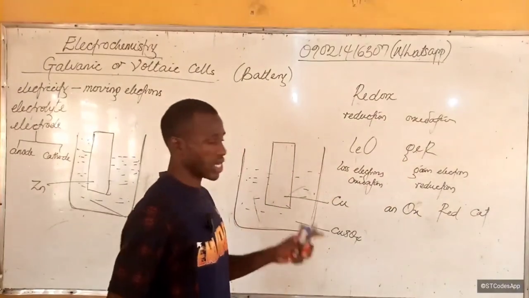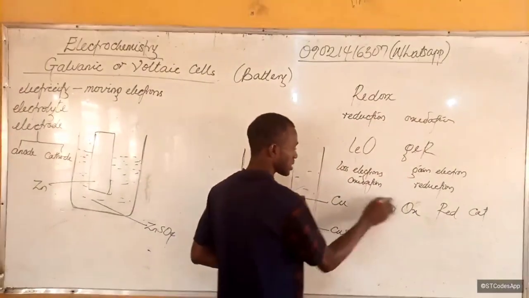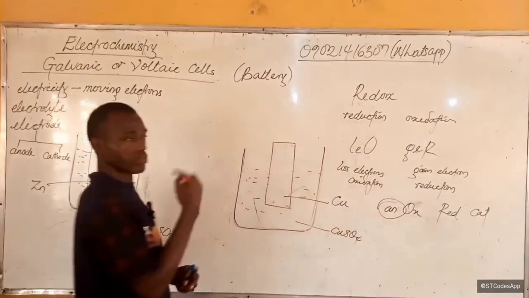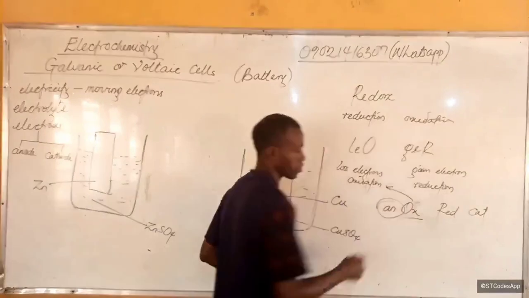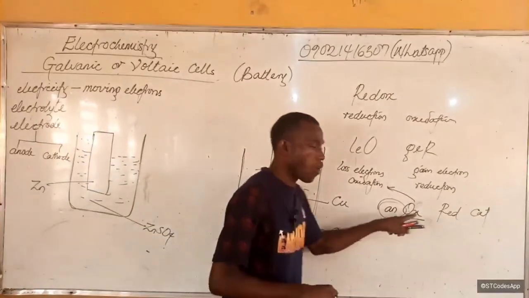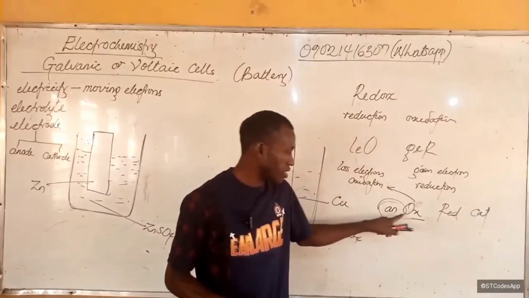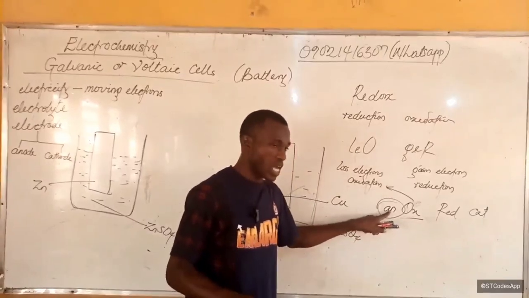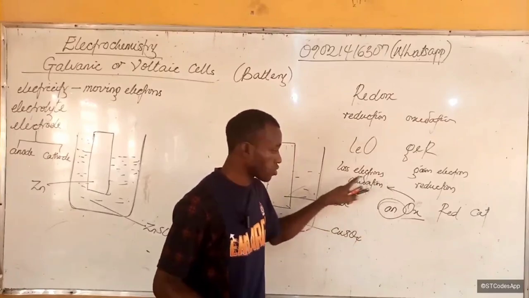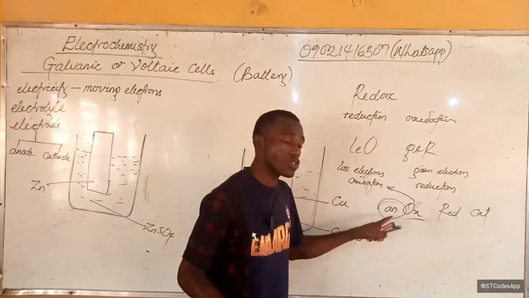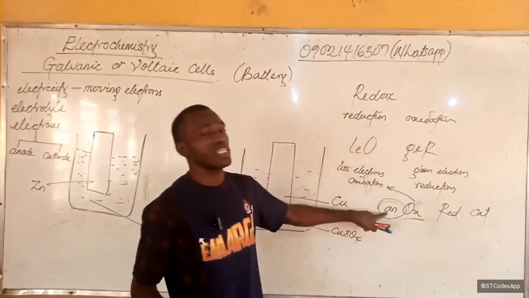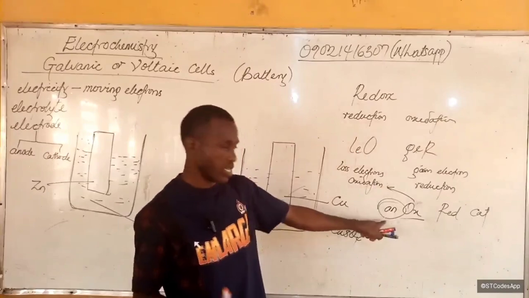An ox, standing for anode and oxidation. It means oxidation takes place in the anode, and oxidation is loss of electrons. So the one which loses electrons will be called the anode. Do we understand now?